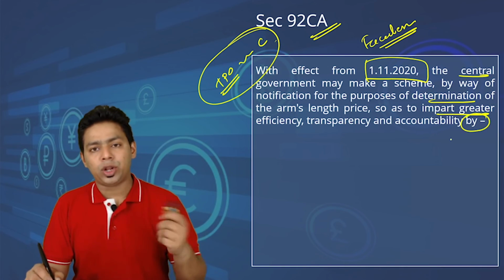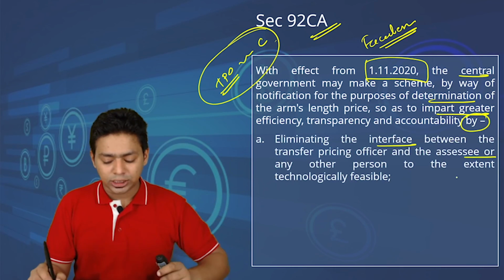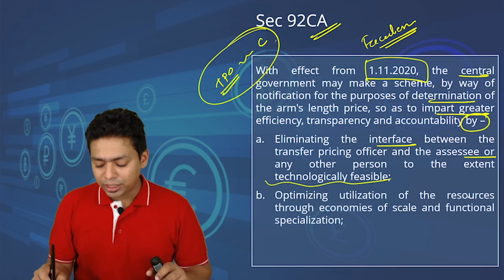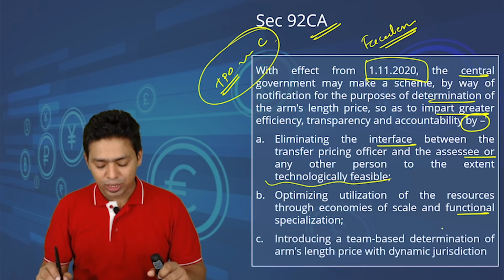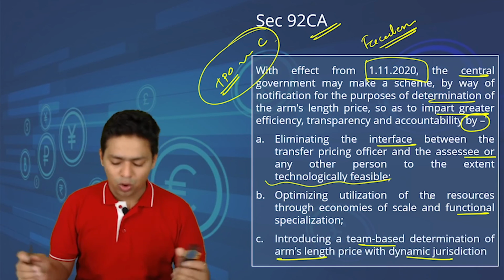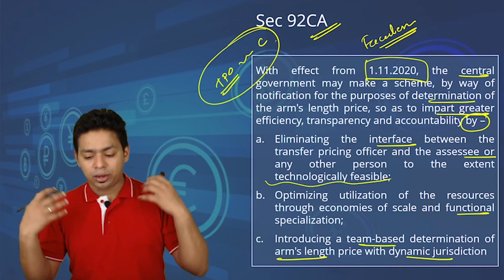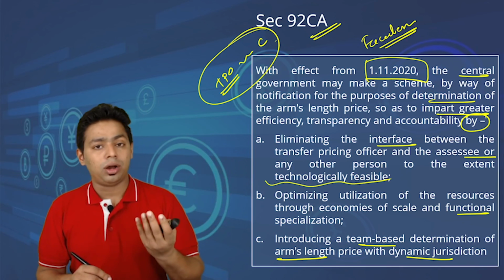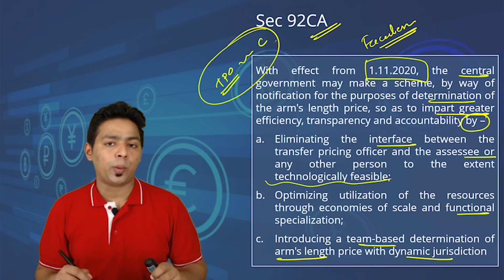And how are they going to achieve this? By eliminating the interface between the transfer pricing officer and the assessee or any other person to the extent technologically feasible, optimizing utilization of resources through economies of scale and functional specialization, and introducing team-based determination of arm's length price with a dynamic jurisdiction. Obviously, earlier only one TPO was responsible. Now they will have a professional team, and together they will handle the matters and come up with better and faster solutions for the challenges that they usually face in their day-to-day operations. Thank you.